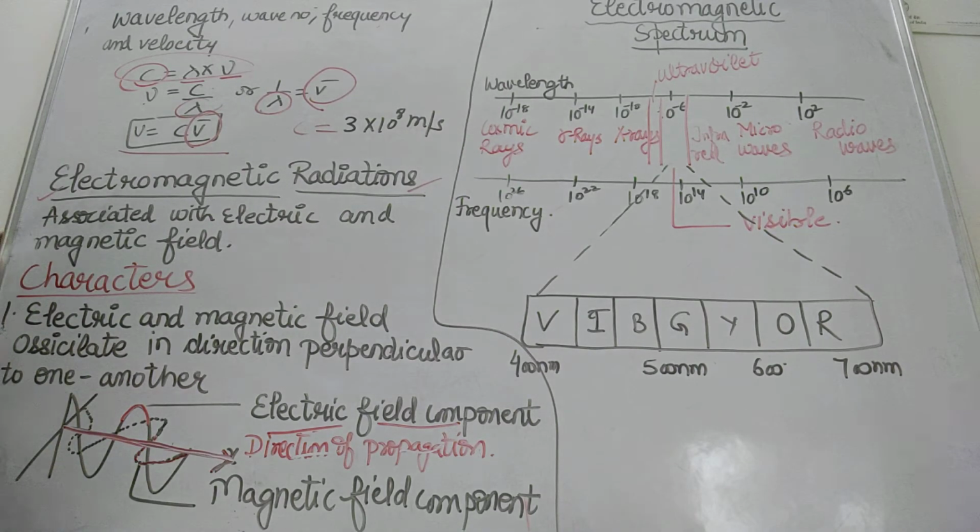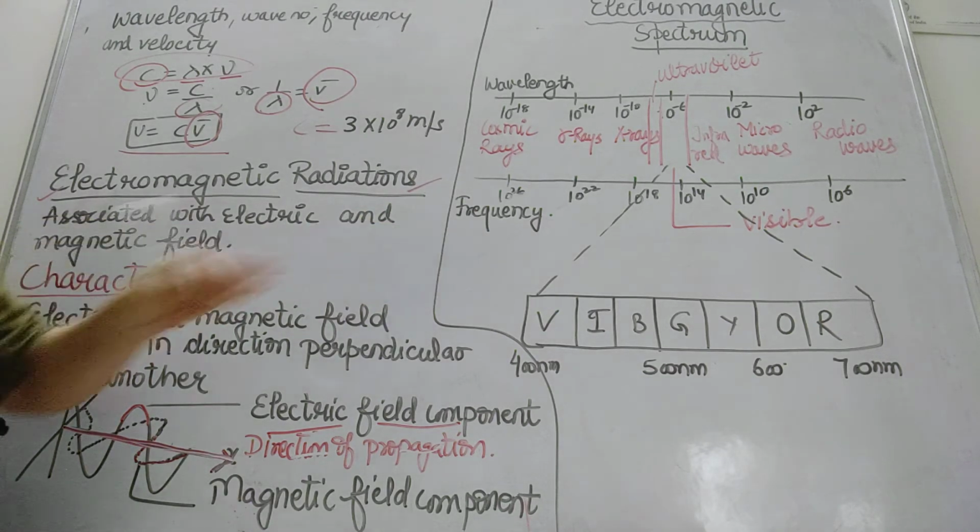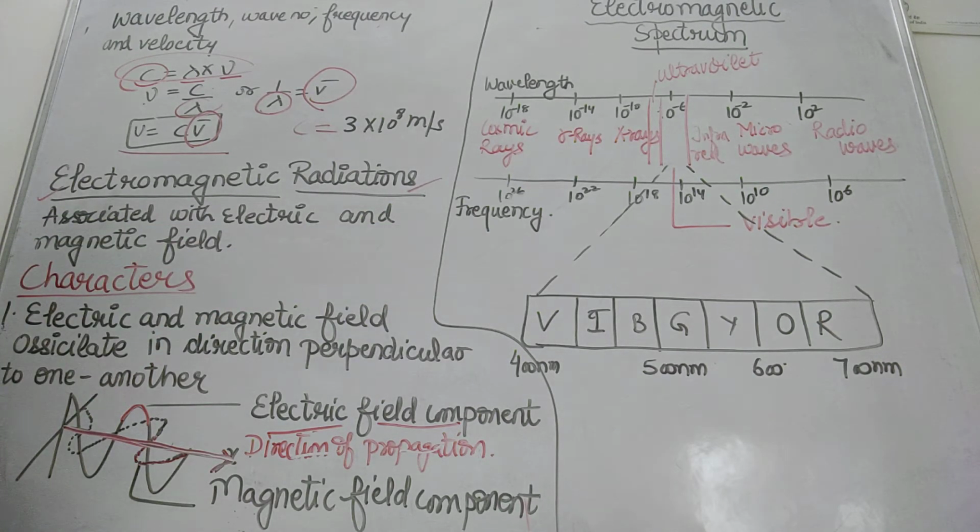These electromagnetic radiations do not require any medium for propagation. So this means these can travel even in space also. They don't need any medium for traveling, so these radiations can travel even in space where there is vacuum, there is no air at all. Fine. After this, I am going to discuss with you the electromagnetic spectrum.